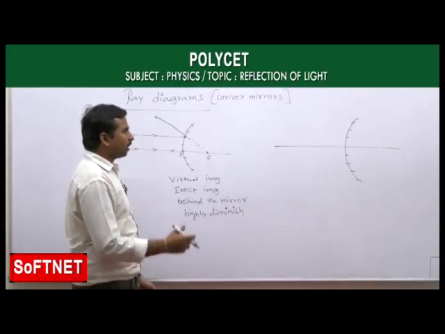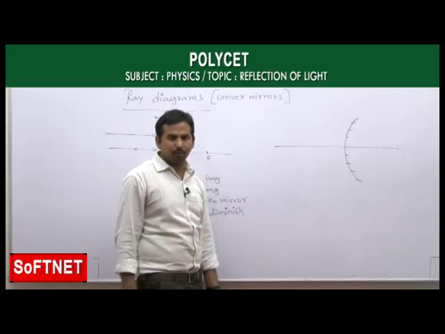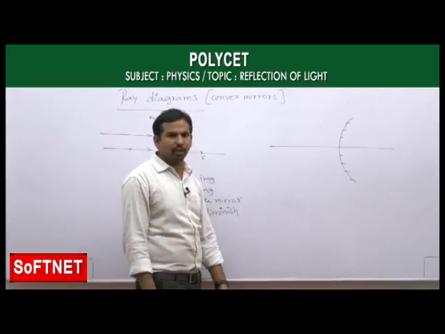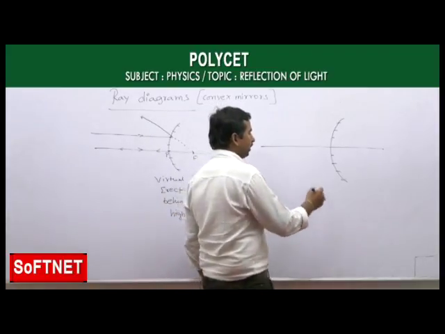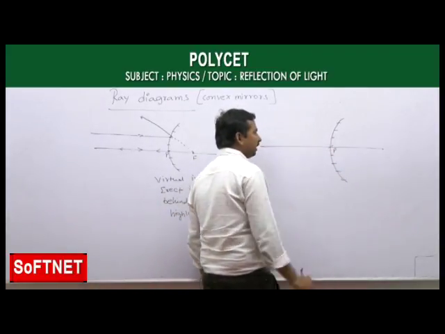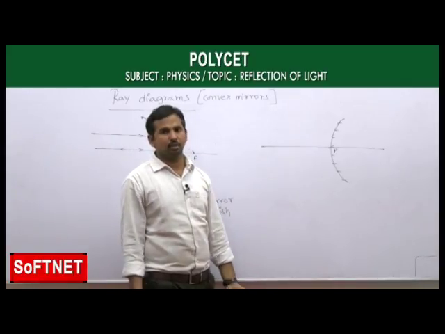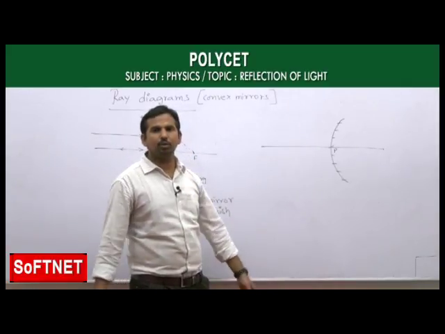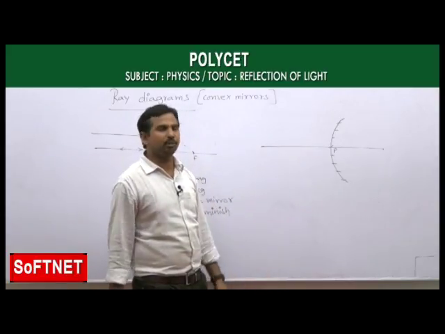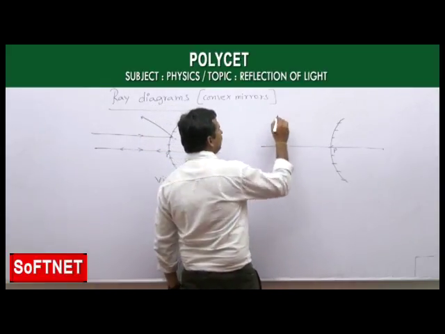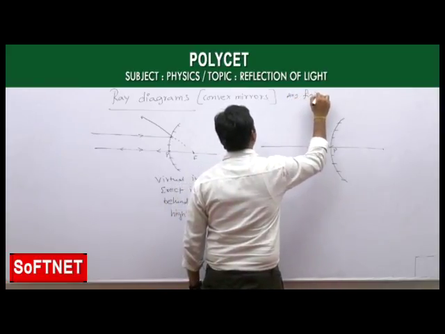And when you come to the next case, at any position other than infinity, which means any finite distance between infinity and the pole, the ray diagram remains the same, meaning the image characteristics are the same. So you need not take the remaining 5 cases in the case of the convex mirror; only one diagram is enough for that. Any finite distance you can take here.